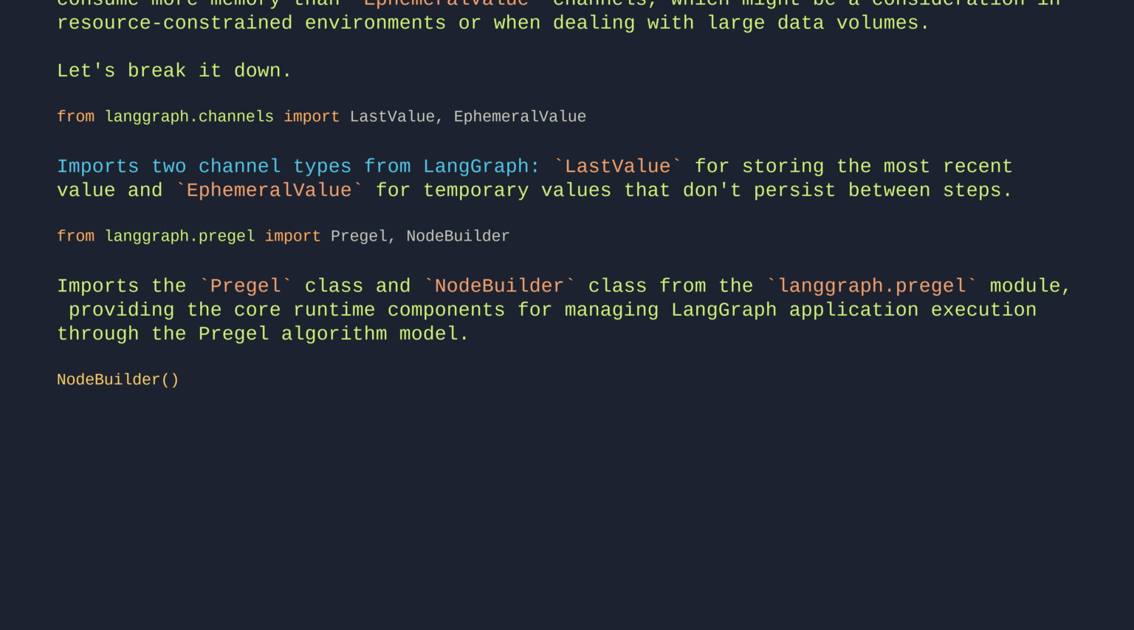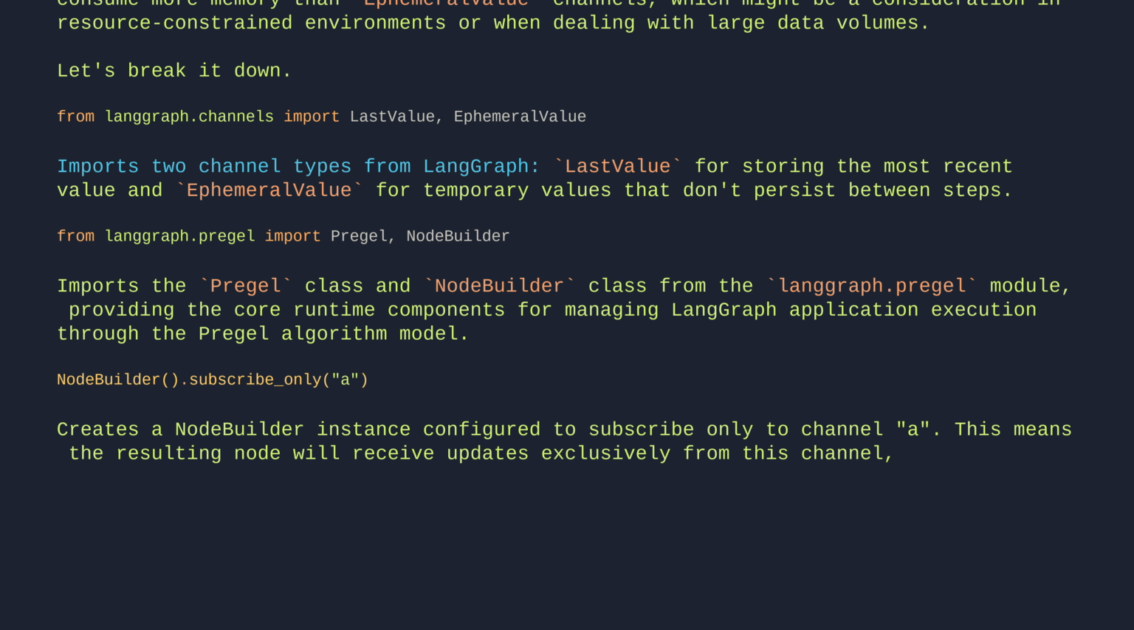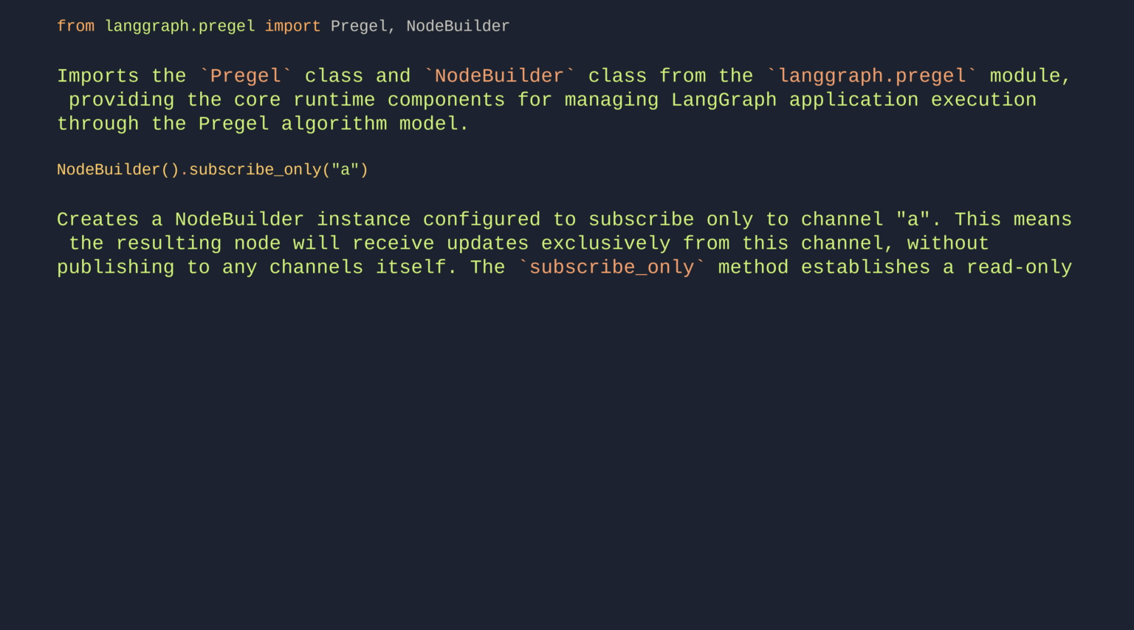NodeBuilder().subscribe_only("a"). Creates a node builder instance configured to subscribe only to channel A. This means the resulting node will receive updates exclusively from this channel without publishing to any channels itself. The subscribe-only method establishes a read-only relationship with the specified channel.